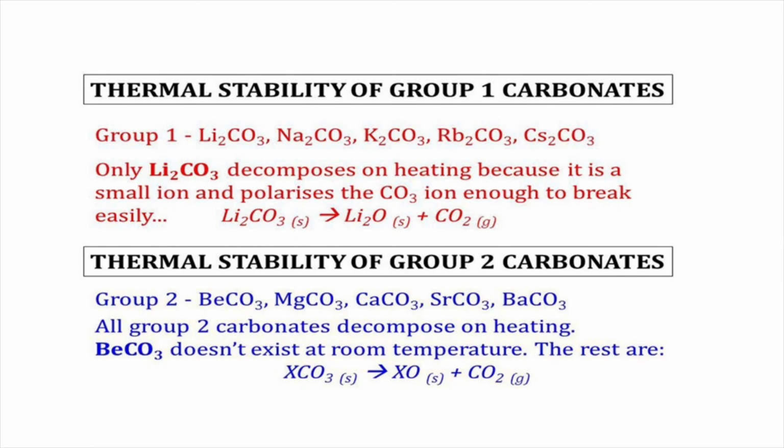In the case of group 1, lithium carbonate decomposes on heating because lithium is a small ion and polarizes the carbonate ion enough to break easily. So, lithium carbonate decomposes to give lithium oxide and carbon dioxide. Whereas in the case of group 2, all group 2 carbonates decompose on heating. Beryllium carbonate does not exist at room temperature and others are decomposed to give metal oxide and carbon dioxide.